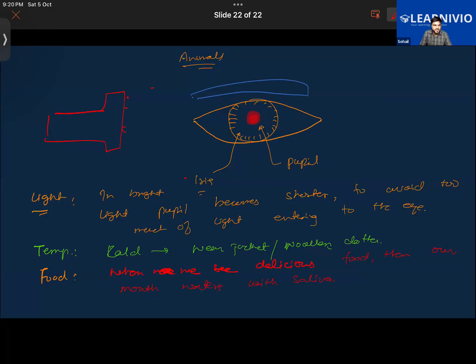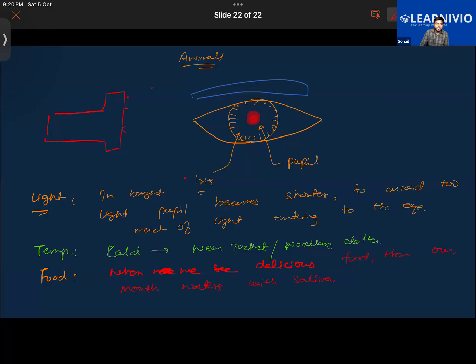Further, for example, if you are hearing some noise, you will be turning your head in the direction from where the noise is coming. So the stimulus here is noise, and the response is that you turn your head towards that noise. If the noise is too much, you will be turning your head away from that noise. Okay? So that is one thing.